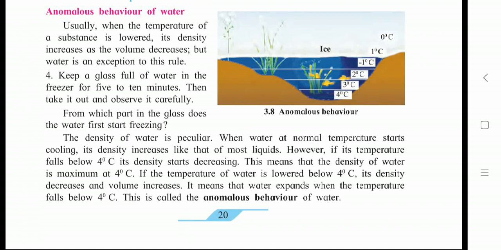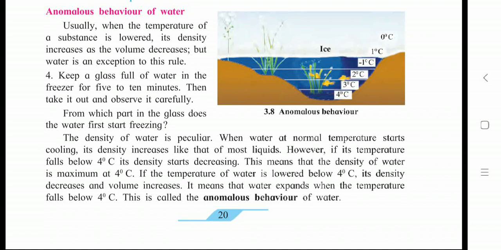I will give the best example, students, to you. We may have to think that in a very low temperature zone, when water gets converted into ice, in rivers or sea water, how is it possible for aquatic animals and plants to live under the water? How do they survive if the water is converted into ice due to the fall in temperature? This is what we are going to learn today, students, that is anomalous behavior of water.